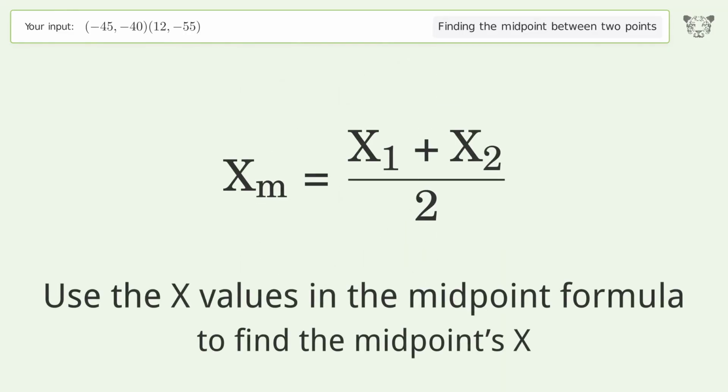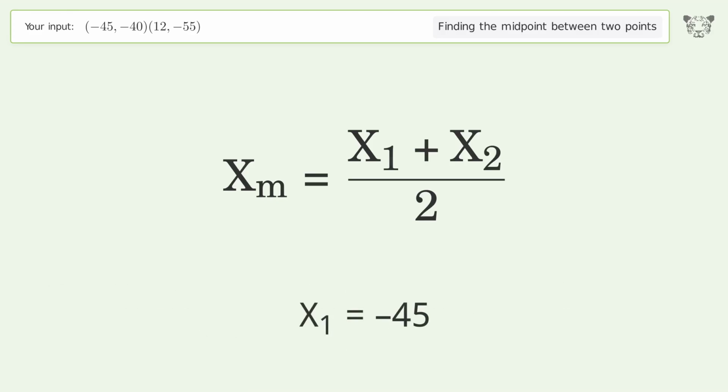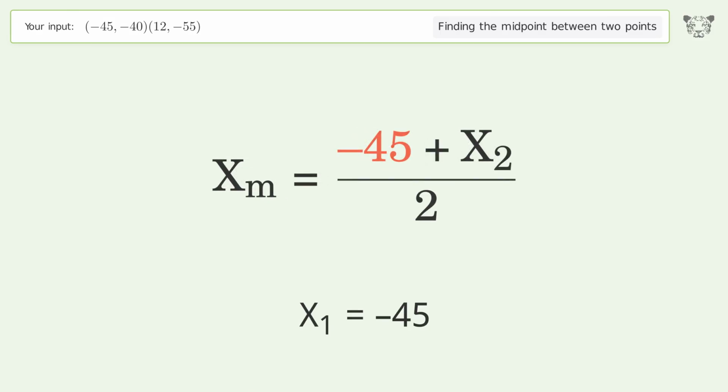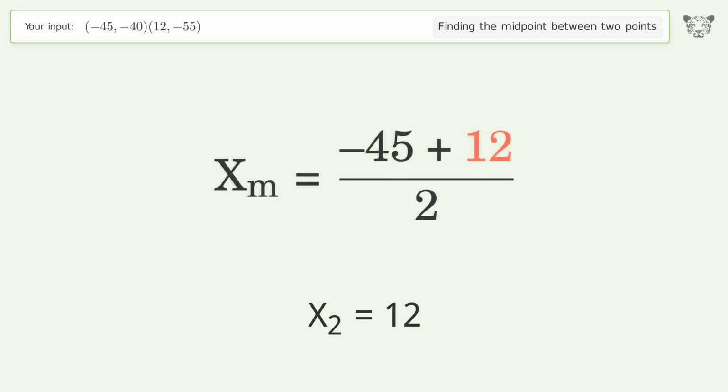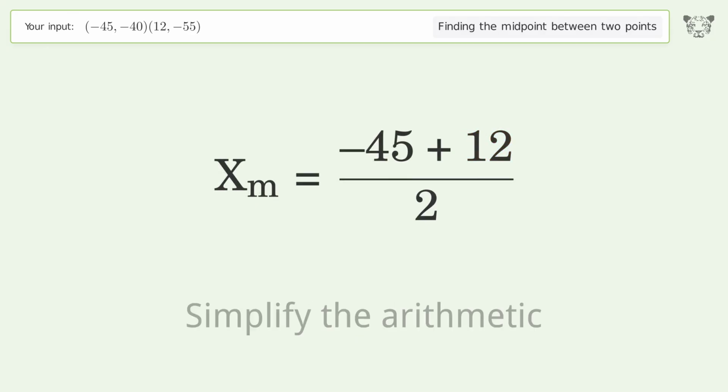Use the x values in the midpoint formula to find the midpoint's x. x1 equals -45. x2 equals 12. Simplify the arithmetic.